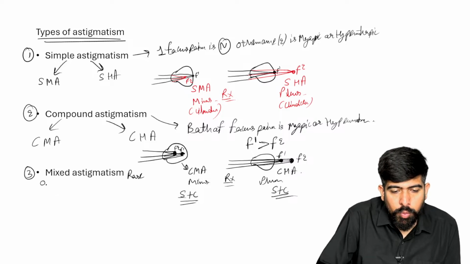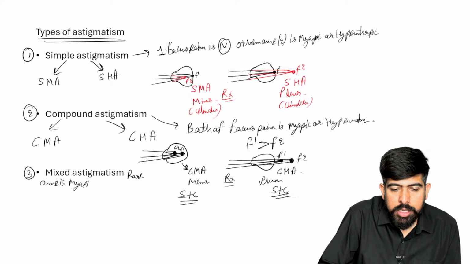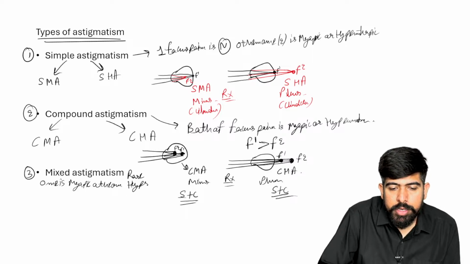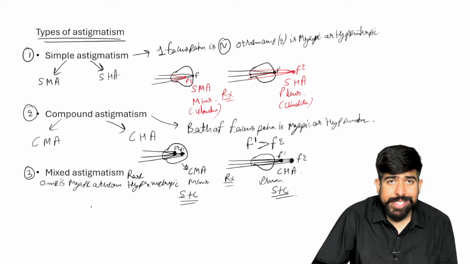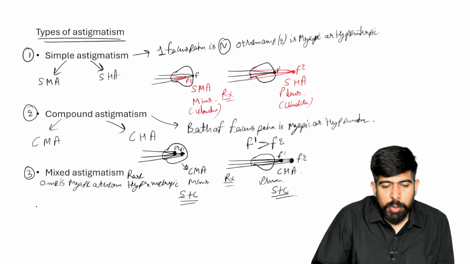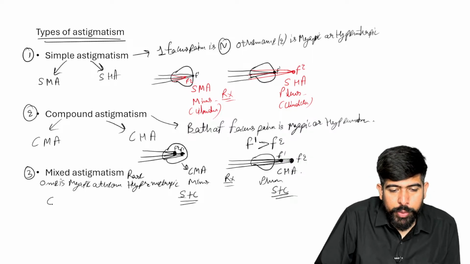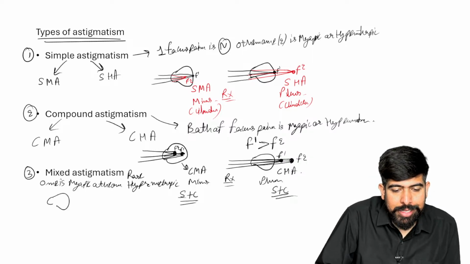Please remember, one is myopic and the other one is hypermetropic. Yes, is it possible, sir? Yes, it is possible. So I'm drawing a diagram for you. You can see up here that this is the patient.